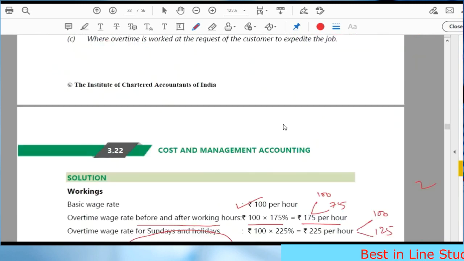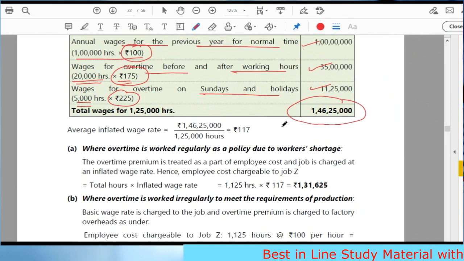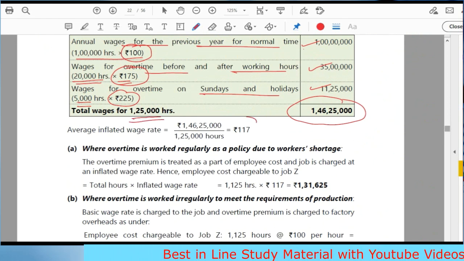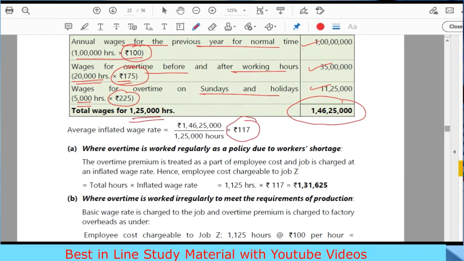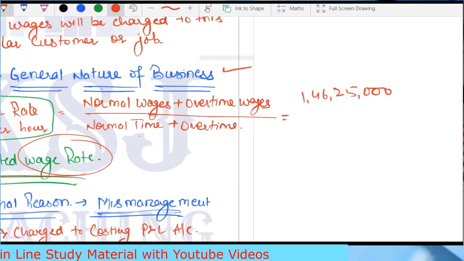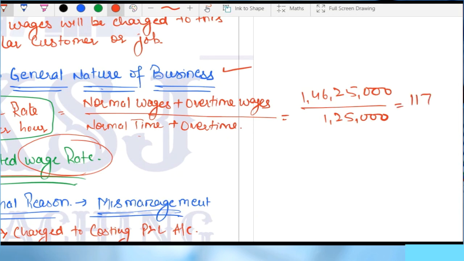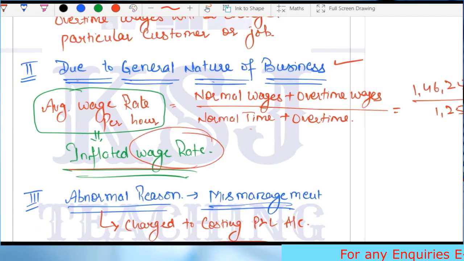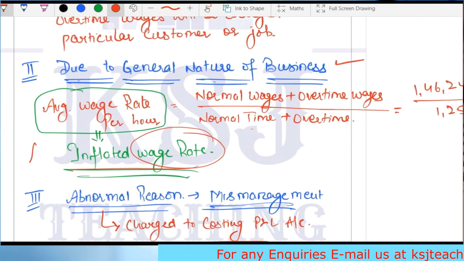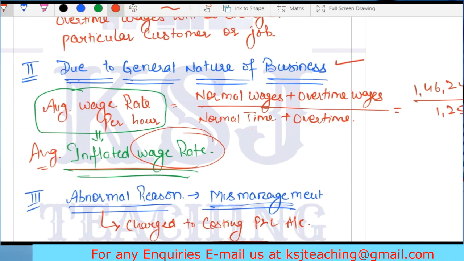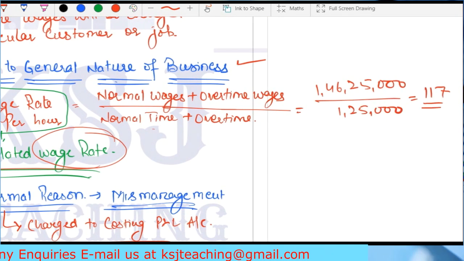So 1,25,000 hours. What is my rate? 117. This is my inflated wage rate, divided by 1,25,000. Right? So 117 is my average wage rate, or what we call the average inflated wage rate. Clear?